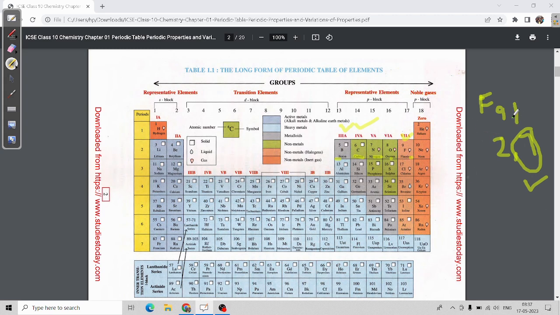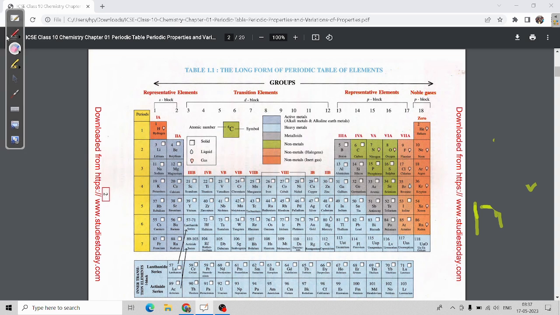Okay, so we have to add 10 to it. 7 plus 10 equals 17, so we will get the group number. You just have to take care in the boron, carbon, nitrogen, oxygen, fluorine family, otherwise you are able to do it. But it doesn't work in the first two groups, the alkali and alkaline earth metals. It does not work in these two groups.